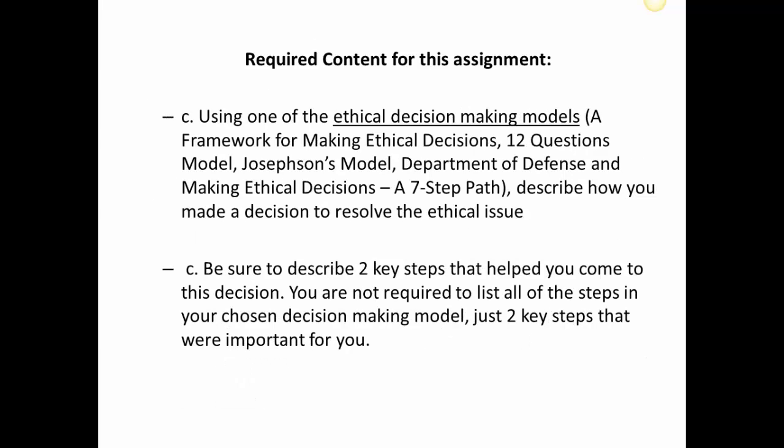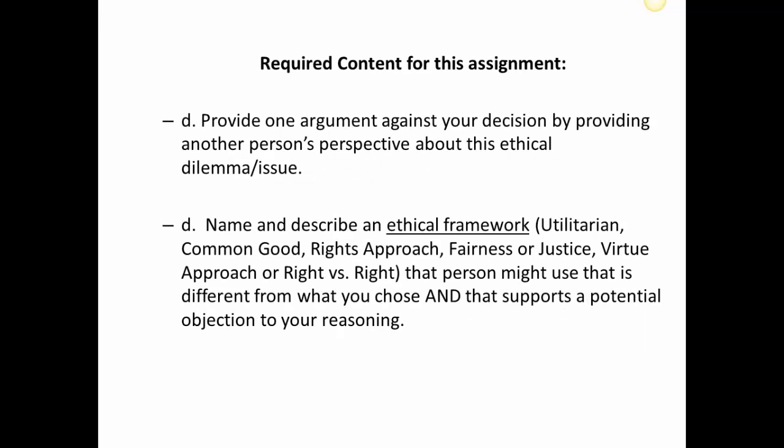C. Using one of the ethical decision-making models, a framework for making ethical decisions, 12 questions model, Josephson's model, Department of Defense, and making ethical decisions a 7-step path, describe how you made a decision to resolve the ethical issue. Be sure to describe 2 key steps that helped you come to this decision. You are not required to list all of the steps in your chosen decision-making model, just 2 key steps that were important for you.